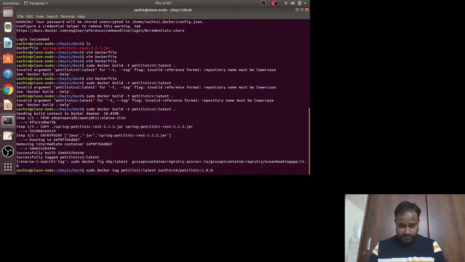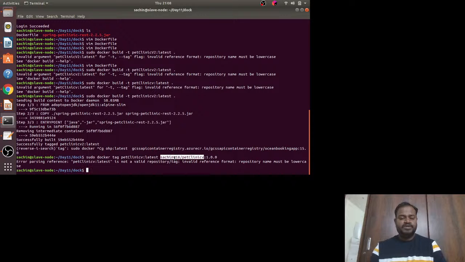Okay, but if you see here, I changed some naming convention here, so let me copy this. I'm going to do something like this. I gave it latest, so I'm taking this latest repository, whatever the image name I built, I'm going to tag it as this, right? And if you see, this is my repository name, right? So what it says is not a valid repository tag, invalid, must be in lower case. Yeah, so again this uppercase is eating us.